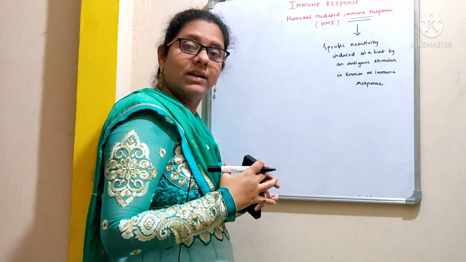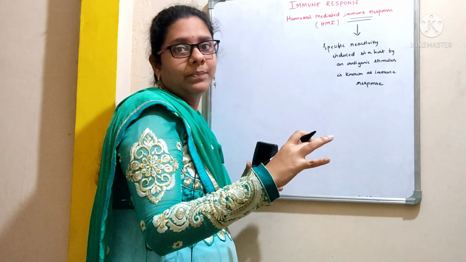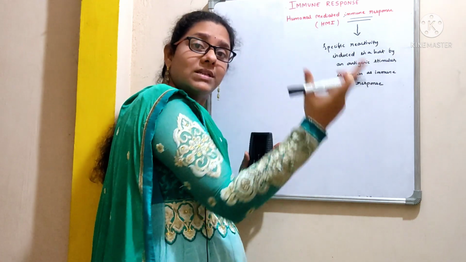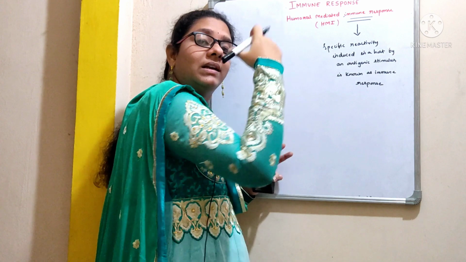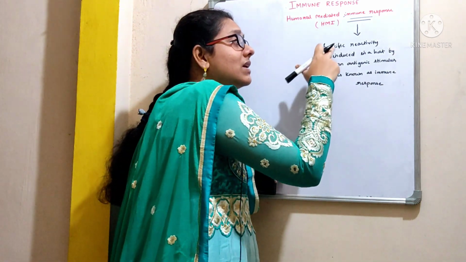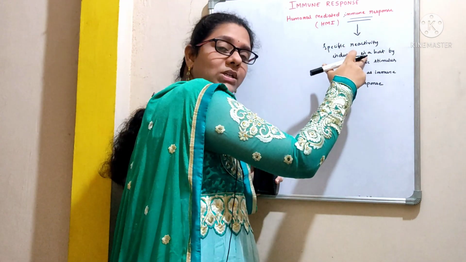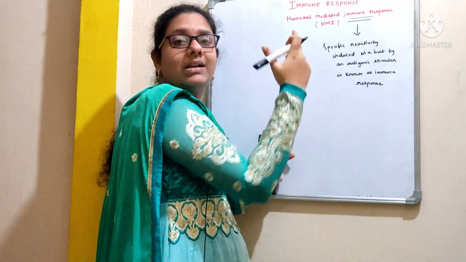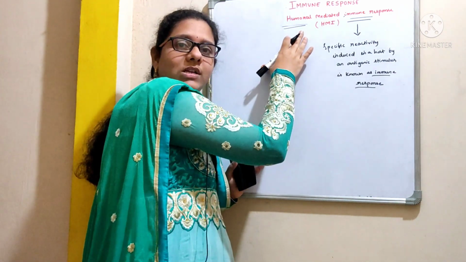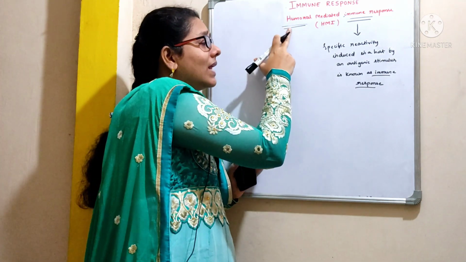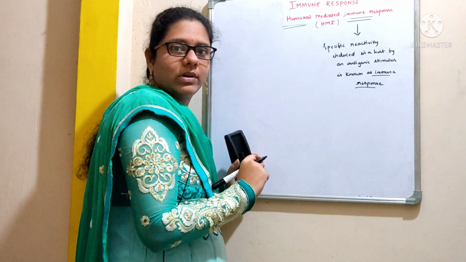We are protected in such a way by producing the antibodies against various diseases. So this antigen should possess a property of inducing specific immune response. And once the antigen enters into our body, there will be a specific reactivity that will be induced in a host, that is within the individual, with the entry of an antigen. That is nothing but the immune response. As I told you just now, this immune response is of two types, right? One is humoral mediated immune response and the other one is cell mediated immune response, right?